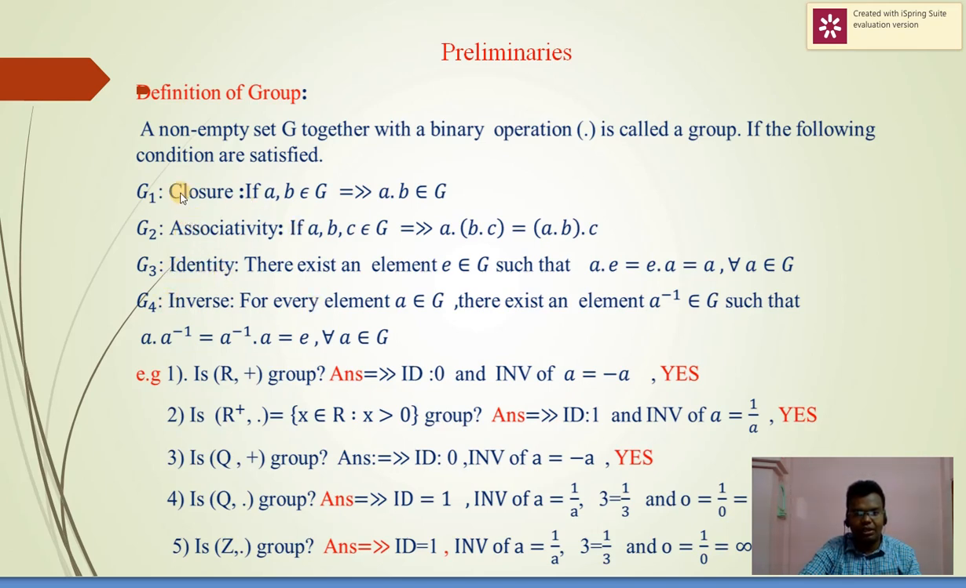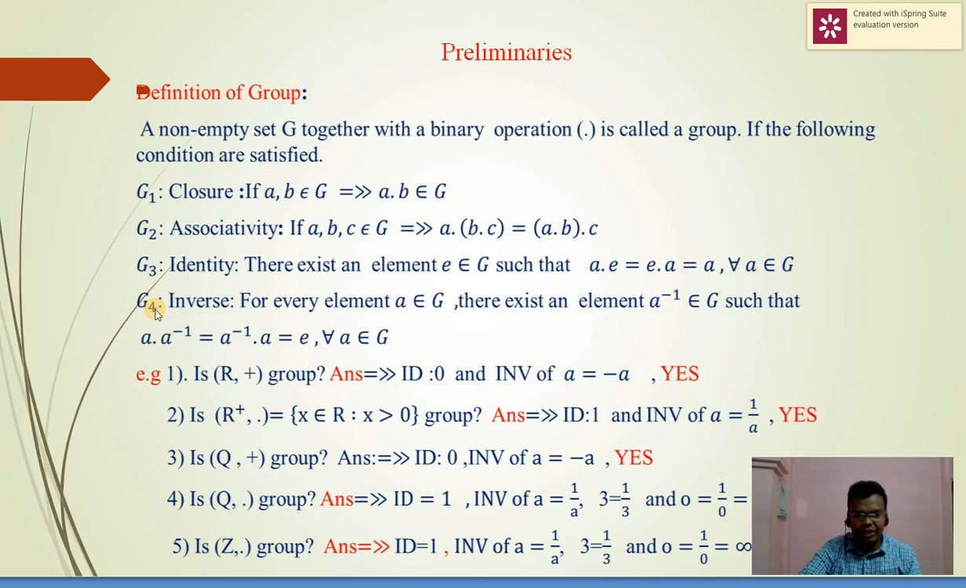So first we see closure. If any elements a, b belong to G implies that a dot b belongs to G, called the closure property. Associative: if a, b, c belong to G implies that (a dot b) dot c equals a dot (b dot c), called the associative property. Then the existence of identity property: there exists an element e belonging to G such that a dot e is equal to e dot a is equal to a for all a belonging to G.